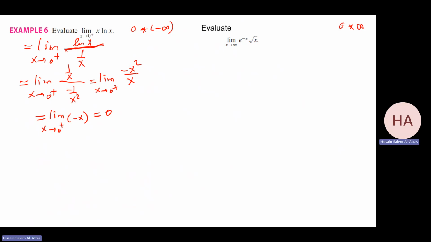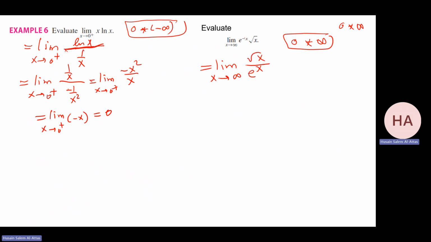Evaluate this using 0 times infinity: e to the power minus x over square root of x. If we check that e to the power minus infinity, which is 0 times infinity, it's this category. So what I will do, I need to manipulate it. I have function over function. Easy for me to take e to the minus x down to the denominator. They are the same. Now I have function over function.